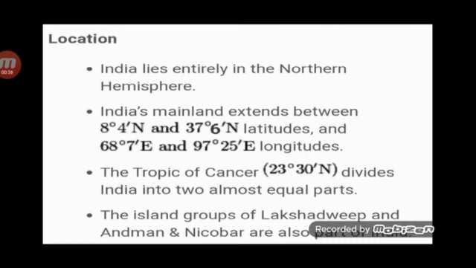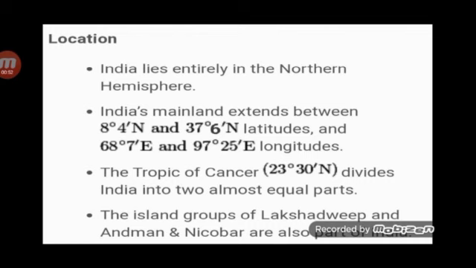Children, this you have to learn, and we should know where India is situated on latitude and longitude. In latitude it is 8 degree 4 minute north to 37 degree 6 minute north, and in longitudes it is 68 degree 7 minute east and 97 degree 25 minute east.